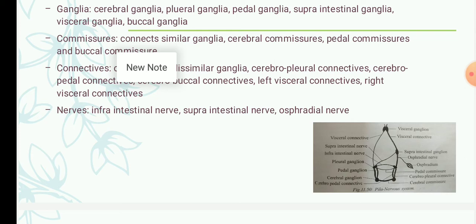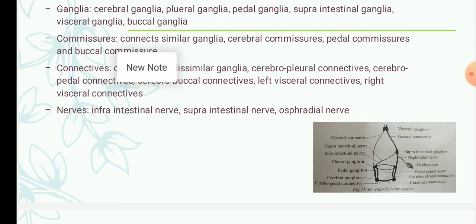Okay, the next part of the nervous system of pila is the nerves. So there are three important nerves which are found in pila. The first is the infraintestinal nerve. This infraintestinal nerve connects the two pleural ganglia and it runs below the esophagus. Okay.